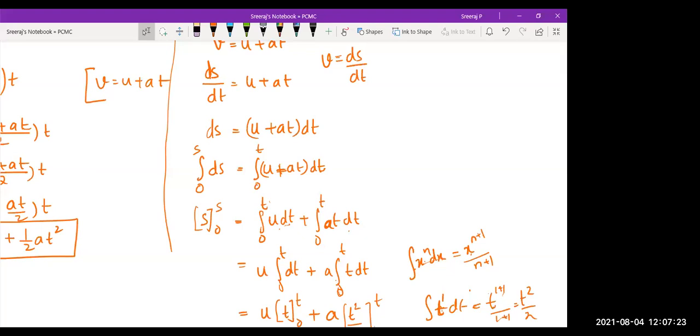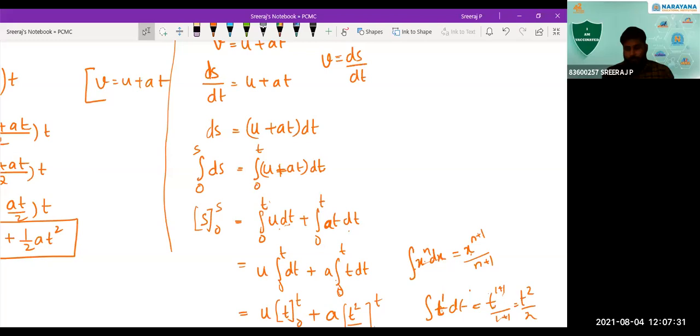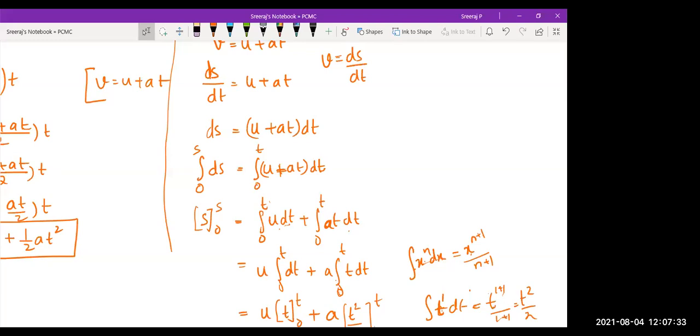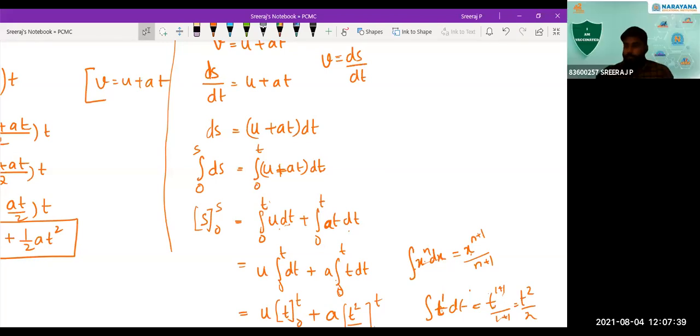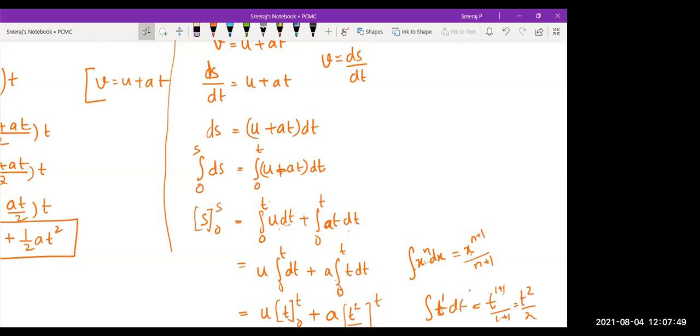Sir, do we have the whole chapter, that is motion in a straight line, for this week? No, you don't have the entire chapter. There are many cases coming in this chapter, okay? This is just the beginning only. Using these, particularly the equations of motion, next we are going to see many cases here. All right. Yes, sir.